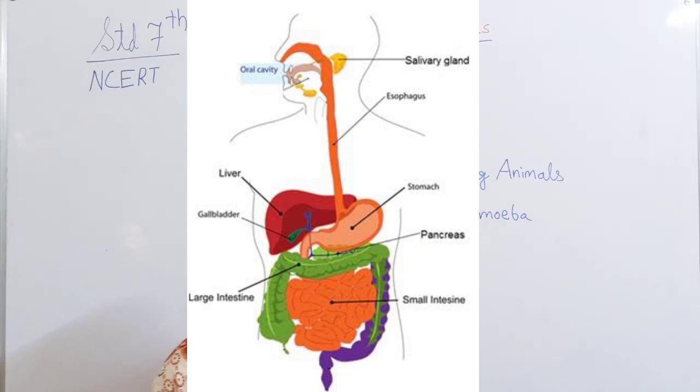Now what is the stomach? The stomach is a thick-walled bag. Its shape is like a flattened J, and it is the widest part of the alimentary canal. It receives food from the food pipe at one end and opens into the small intestine at the other side. The inner lining of the stomach secretes mucus, hydrochloric acid, that is HCl, and digestive juices.